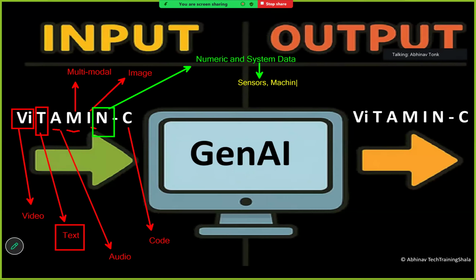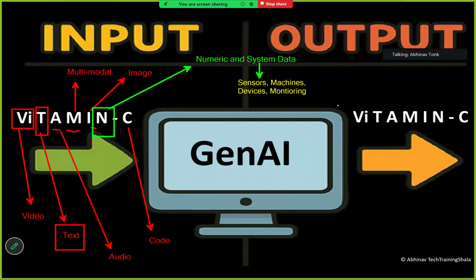Then different machines, different computational systems, different devices, different monitoring tools, and health-related or medical equipment. Those sensors, devices, or monitoring tools generate numerical and system data, and that data can act as input to a GenAI system. That's what N stands for here, numeric and system data.